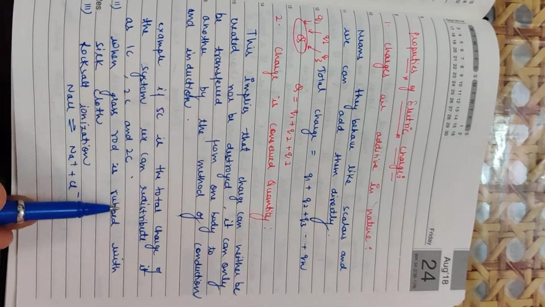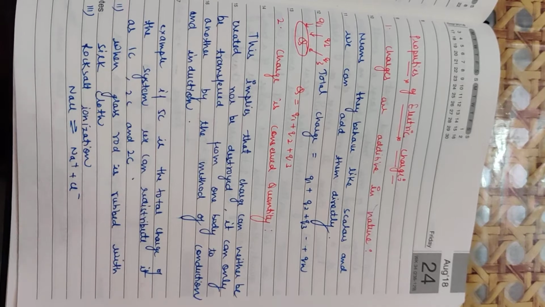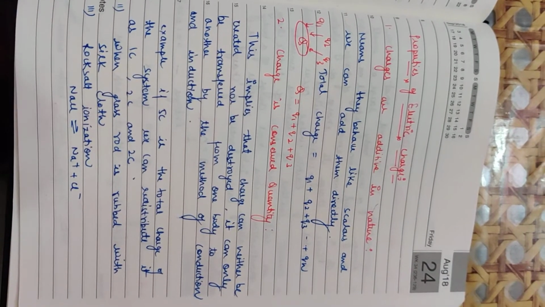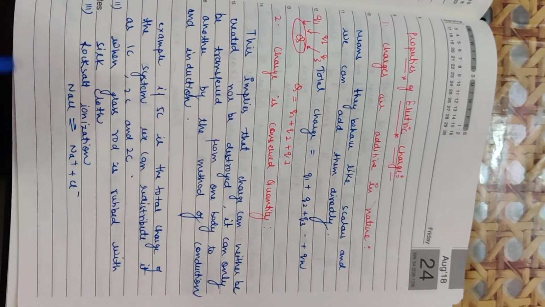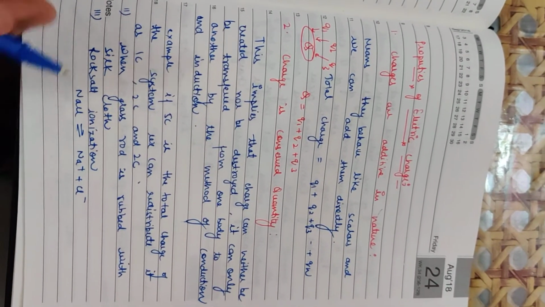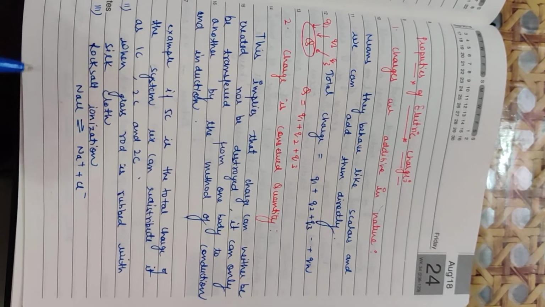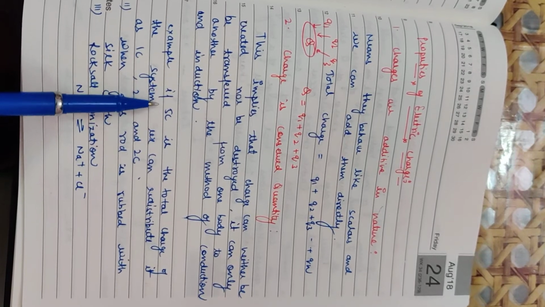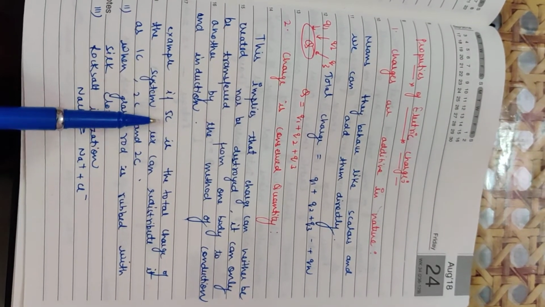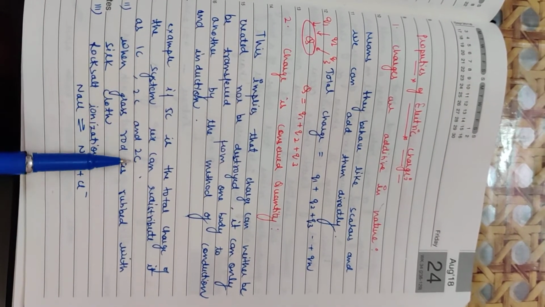This is the law of conservation, and this law says that the total charge of an isolated system remains constant, and the electric charge can neither be created nor be destroyed. It can only be transferred from one body to another body. Look at the example. Suppose in a system we have a total of 5 coulomb of charge. This charge can be redistributed in the form of 1 coulomb, 2 coulomb and 2 coulomb.